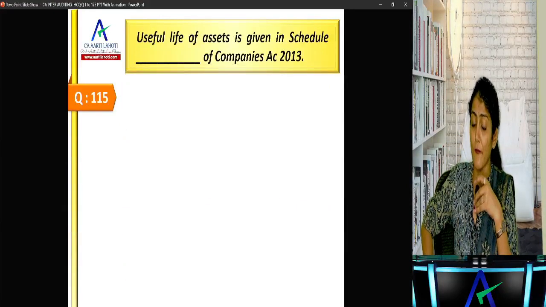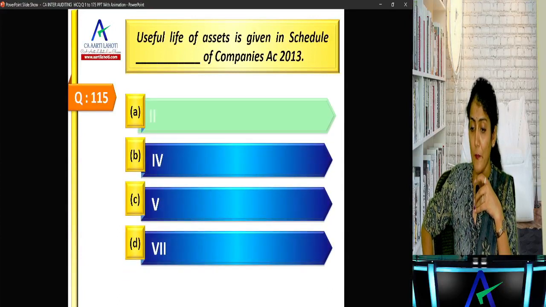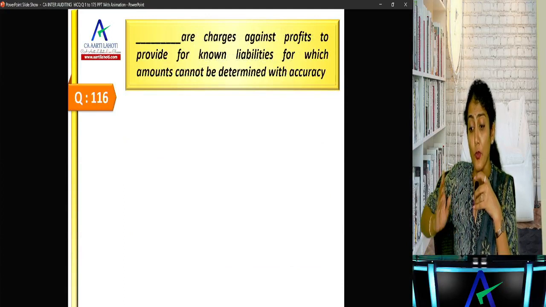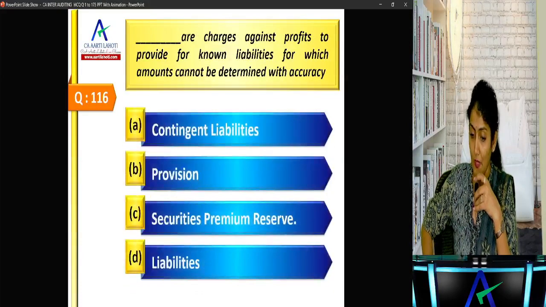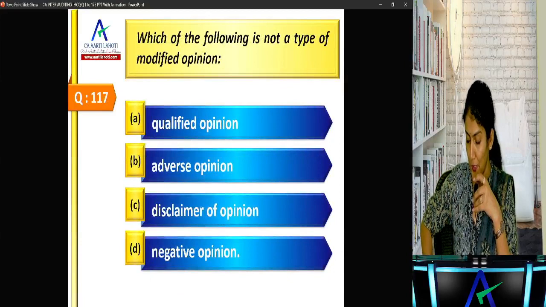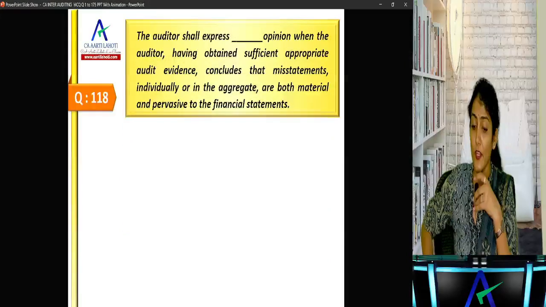Okay, useful life of assets is given in Schedule 2 of the Companies Act 2013. Dash are charged against profit to provide for known liabilities, right? So provisions are the charge against the profit to provide for the known liability. Which of the following is not a type of modified opinion? Negative opinion. Okay, right. The auditor shall express.